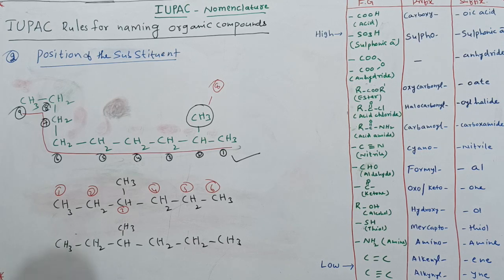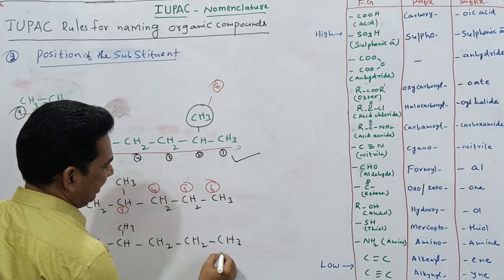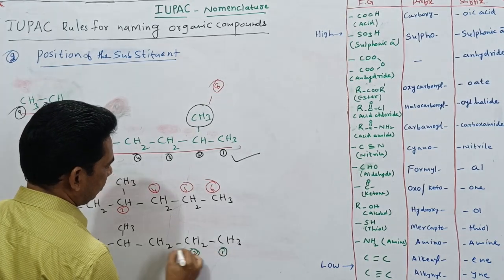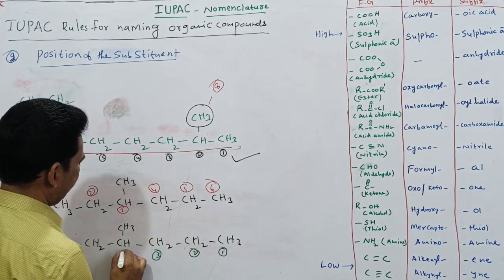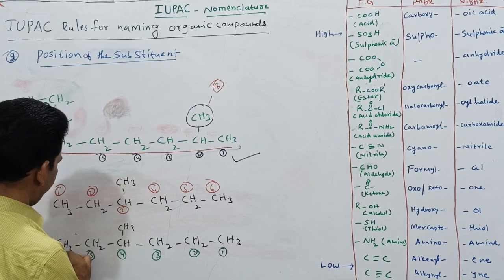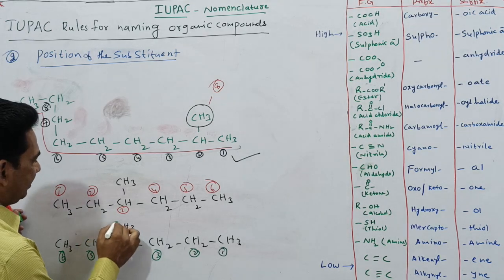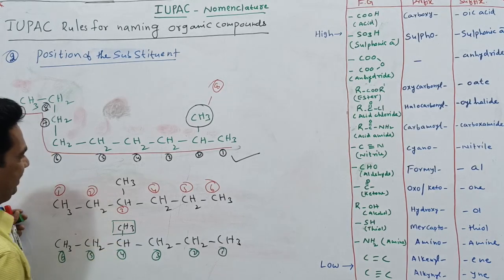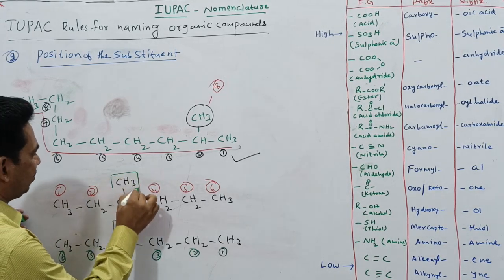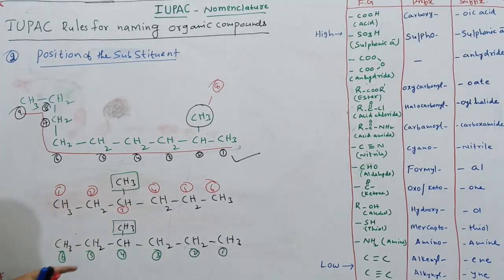Now in this case you can observe, I will start the numbering from this side, from the right side. 1, 2, 3, 4, 5, 6. Here the substituent is going to get the fourth position. There the substituent is going to get the third position.